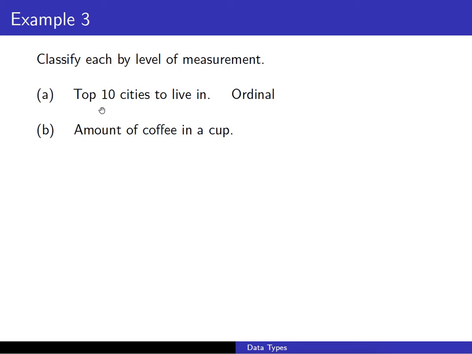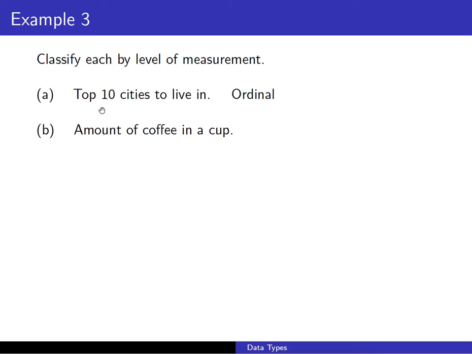All right, part B, the amount of coffee in a cup. So we could have different days and different amounts of coffee in the cup. So what do you think? Nominal, ordinal, interval, or ratio? Well, we can put them in order, like the cup that has the most coffee compared to the cup that has the least. The differences are meaningful.